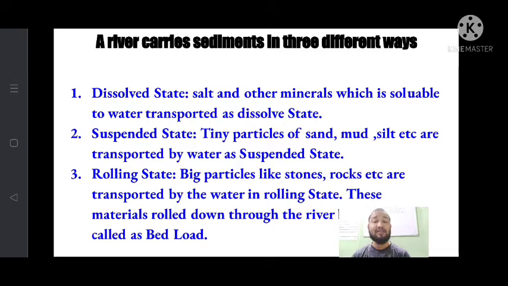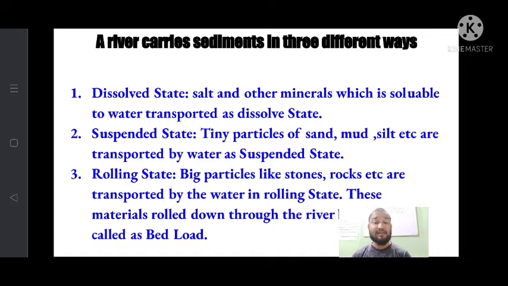Suspended state means the teeny particles of sand, mud, silt, etc. are transported by the water in a suspended state. They are not soluble and cannot be dissolved in water, but they are suspended. They mix with water and are carried by the water. Okay, that is suspended state.